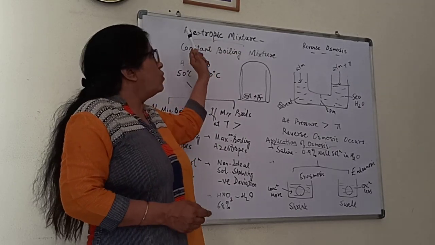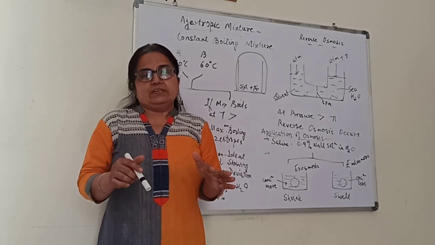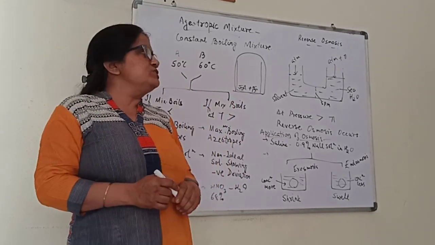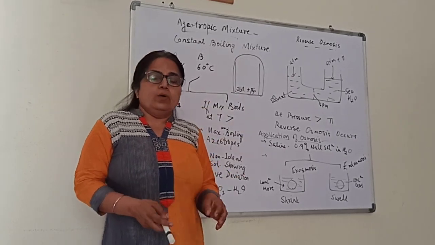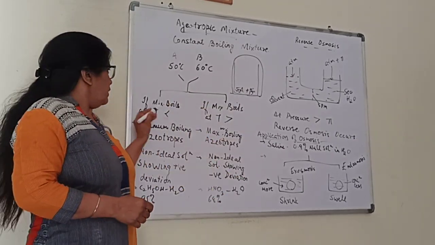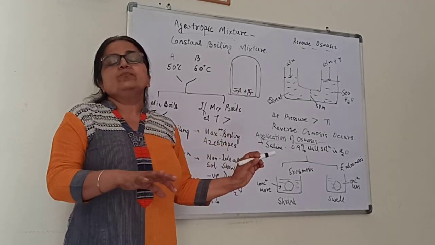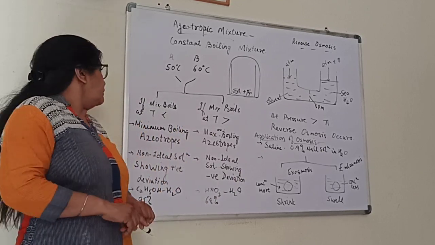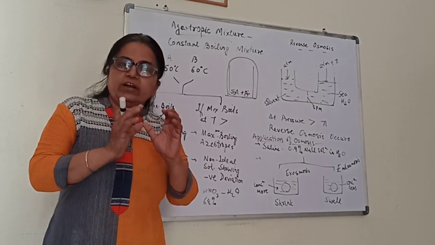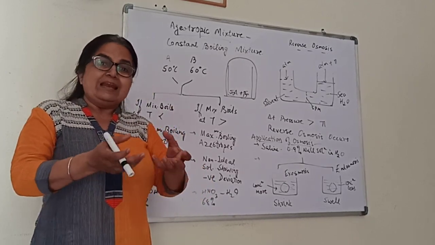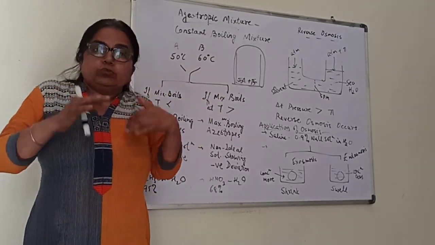Azeotropic mixtures or constant boiling mixtures are those binary mixtures which have the same composition in the liquid phase and in the vapor phase. Now, they can be of two types: minimum boiling azeotropes or maximum boiling azeotropes. What are they? If we mix the two and the boiling point of the resultant mixture is lesser than either of them, lesser than both of them in fact.